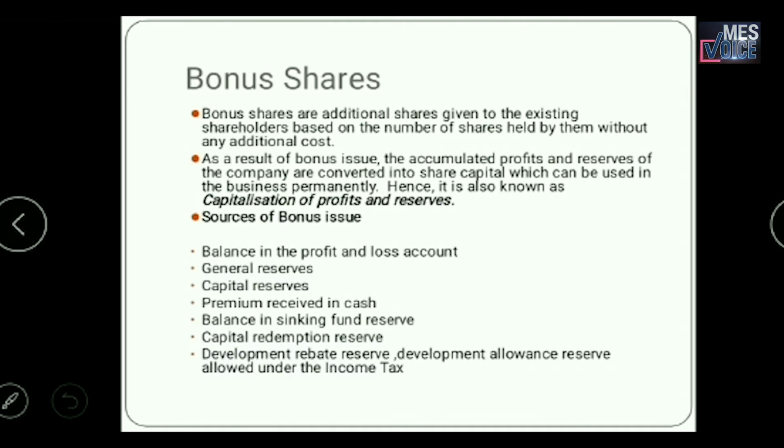It is a process of capitalizing our free reserves. The different sources of bonus issues include the balance in the profit and loss account, general reserve, capital reserve, premium received in cash, balance in sinking fund reserve, capital redemption reserve, development rebate reserve, development allowance reserve, etc. So all these are the different sources that can be utilized for issuing bonus shares.